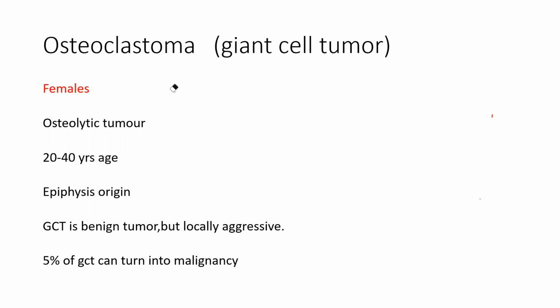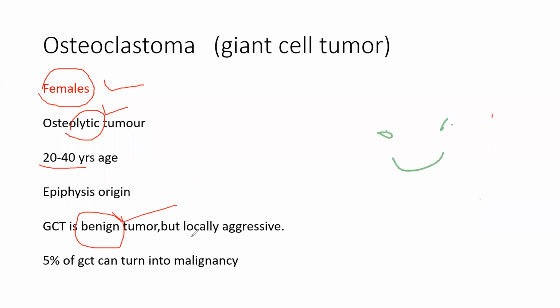Now it is mostly, I think there is some relevance with this, so don't be offended. Okay, so see, this is very important. It is mainly in females. So see the characteristic in females. If you think of osteolysis, sometimes the females get angry, so they destroy everything. So lysis is very common in young females, mostly unmarried. And this is very important. They are benign in nature, but they are very locally aggressive.